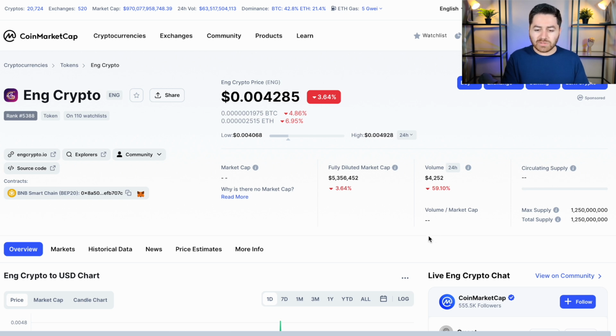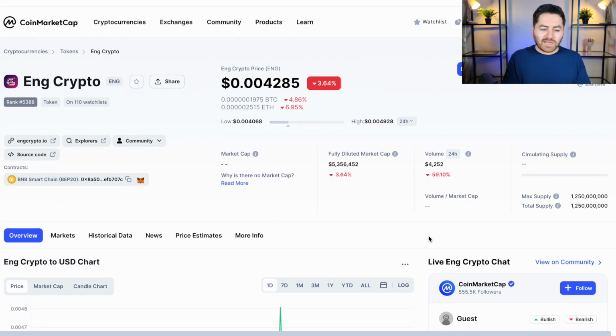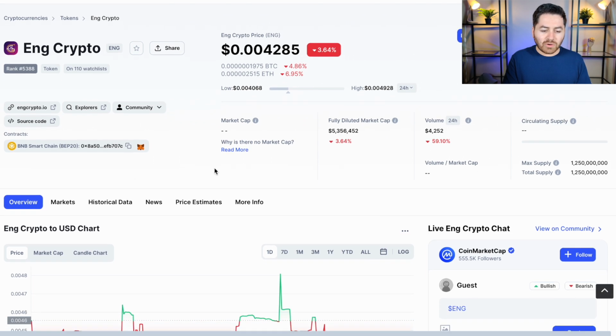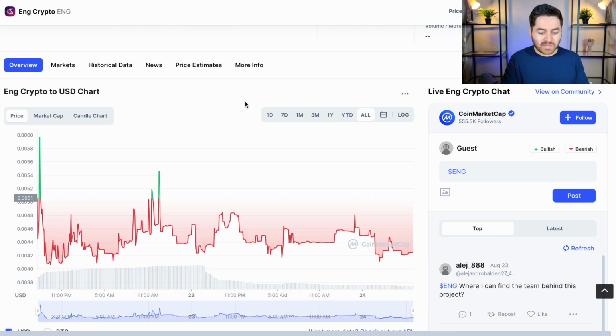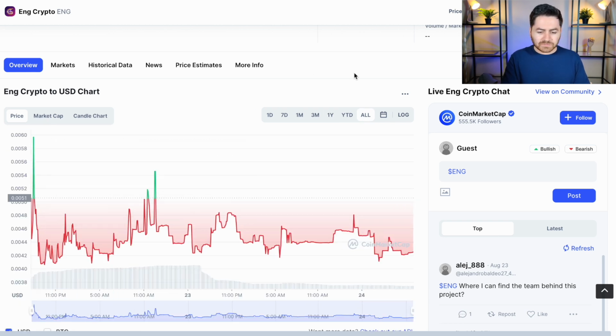The price is pretty low, it's 0.004, and on the left hand side we get an idea of their website, the block explorer, the source code, and the contract. And below we can see how long it has been. Since it's a very recently added crypto, there won't be much. So this is step one. Well, let's go to step two.